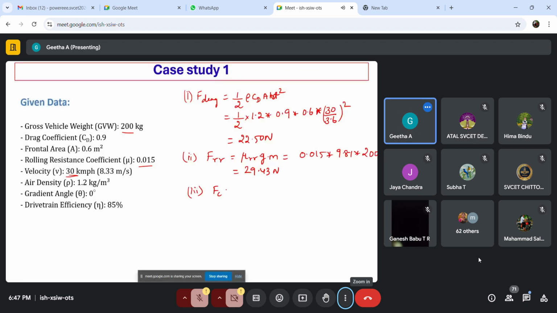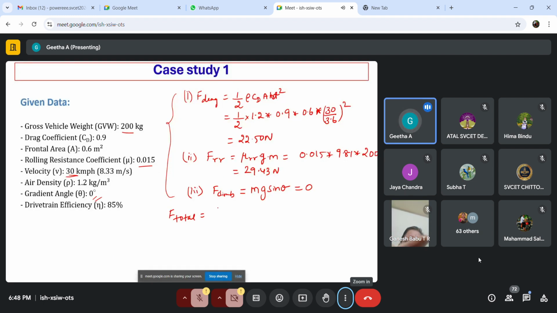And the third one is climbing force. Will there be any climbing force for this particular case study? Climbing force, any idea? It is mg sine theta. What is theta? Zero. So now we have got all the forces acting on the vehicle.